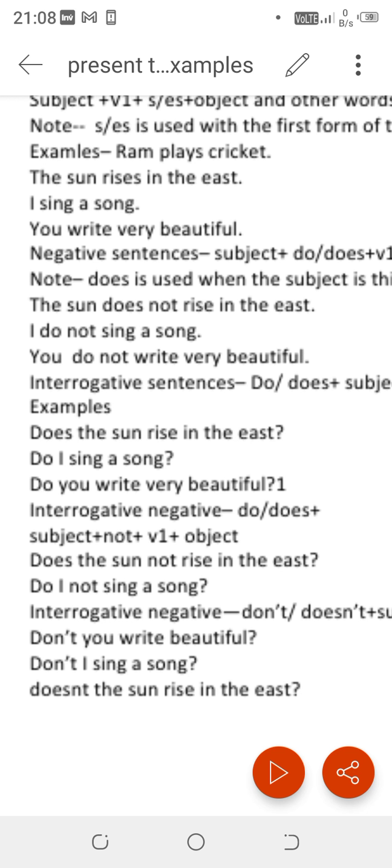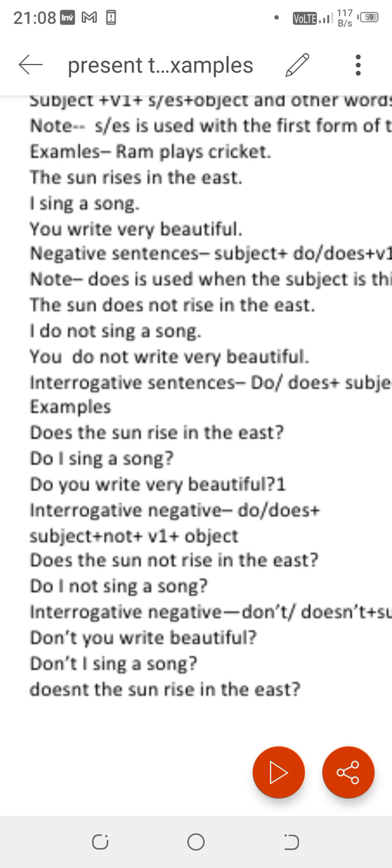Does the sun rise in the east? Do I sing a song? And do you write very well? I think you have understood why I have written does with sun, as I wrote in the negative sentence. Does will come first, then subject, then verb first form, and then the other words. Similarly, do first, then I, then verb and other words. Then in the next sentence, do first, then subject, then first form of the verb, and then the other words.